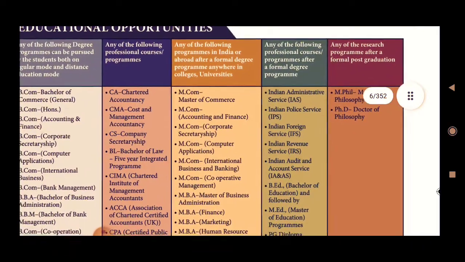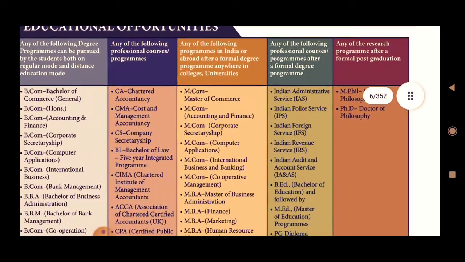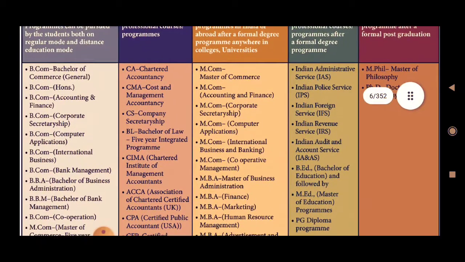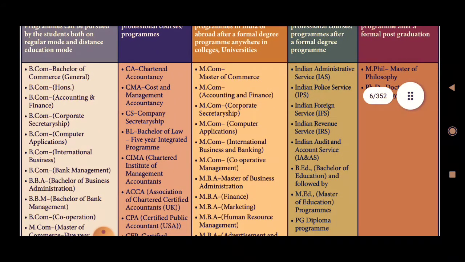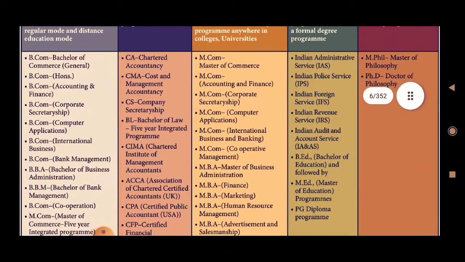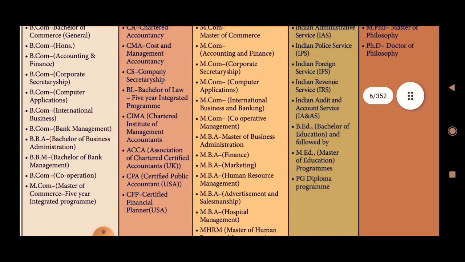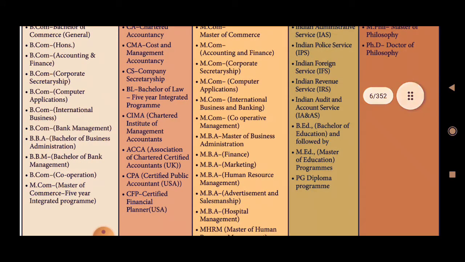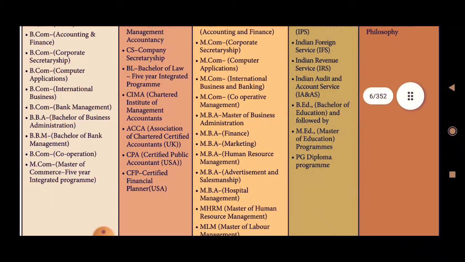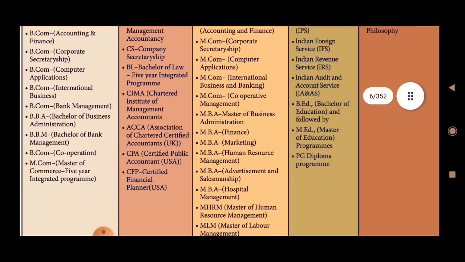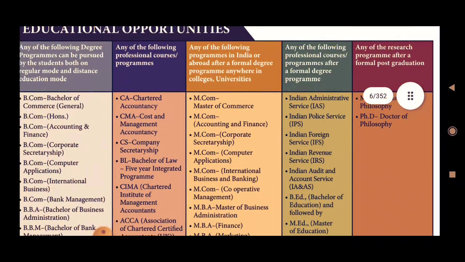Any of the following professional courses also you can study. Chartered Accountancy CA, Cost and Management Accounting CMA, Company Secretaryship CS, Bachelor of Law BL, 5-year integrated program, CIMA, Chartered Institute of Management Accounting, ACCA, Association of Chartered Certified Accountants, UK based education, and CPA, Certified Public Accountant, this is USA based education. CFP, Certified Financial Planner, USA, that is also a USA professional course.